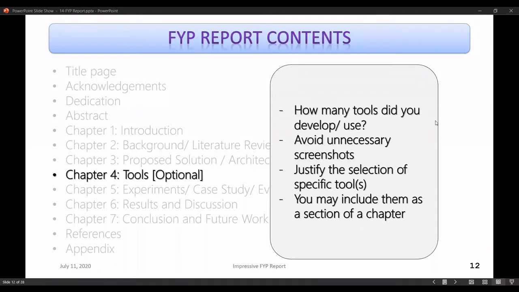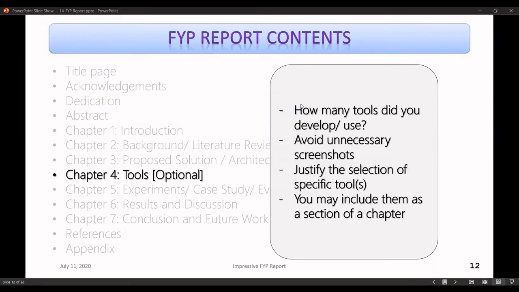So first of all, we have to answer this question: how many tools are you using or have you developed? So in some of the projects, the requirement could be that there are several tools that you're working on to get your objectives met. So in those situations, we can have a dedicated chapter.